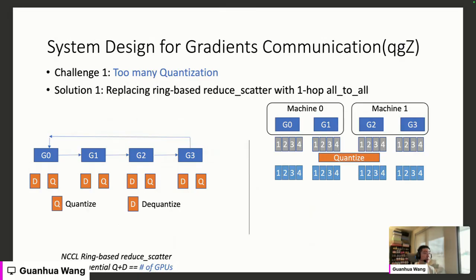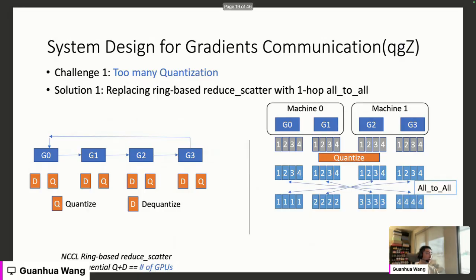Our solution is to directly replace this ring-based reduce-scatter with our one-hop all-to-all communication protocol. As you can see on the right-hand side figure, after each GPU generates their local gradient, like those gray boxes, we first do a one-shot quantization, and then generate those blue boxes. After that, we do a one-shot all-to-all across all the GPUs we use, and then do a dequantization and reduction to get the final correct answer. By replacing the ring-based reduce-scatter with our one-hop all-to-all, we can reduce the number of sequential quantizations and dequantizations from the number of GPUs to just one.